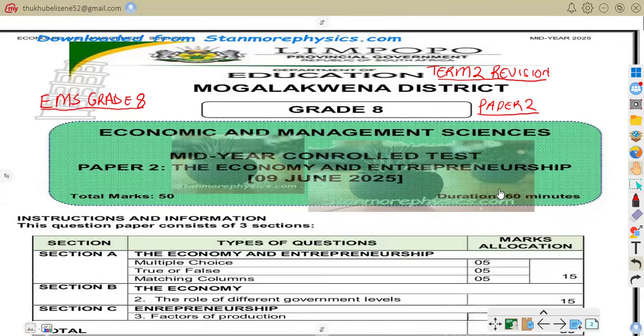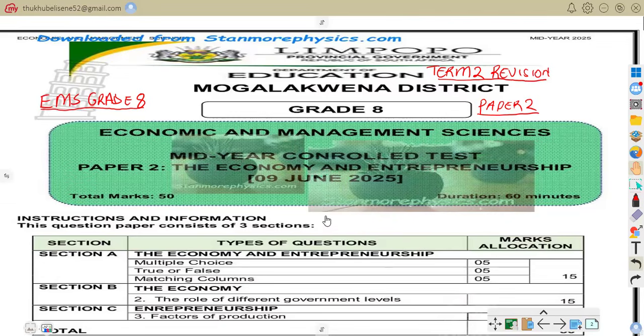So we are still on economic and management sciences, grade 8. We are going to do paper 2. It's still term 2 revision. We're still revising and preparing for the upcoming exams that you're going to write in June for term 2.